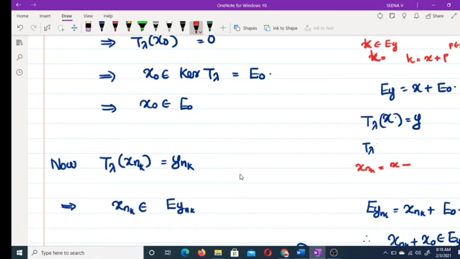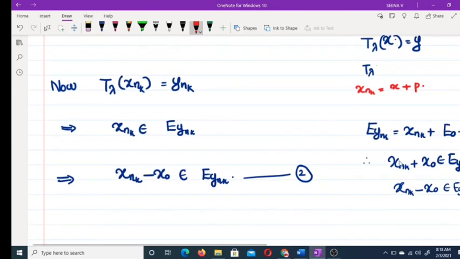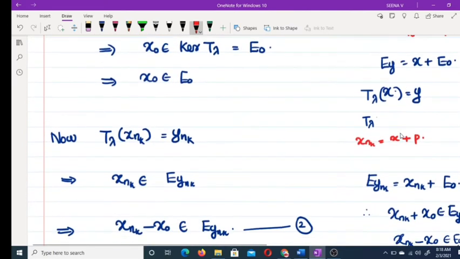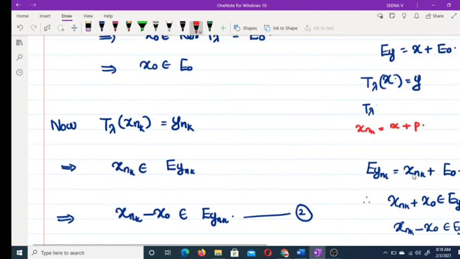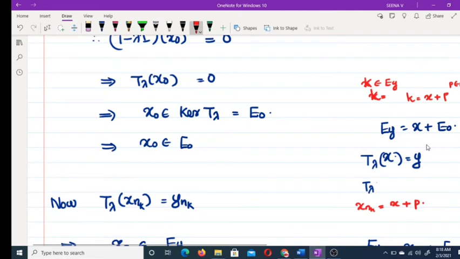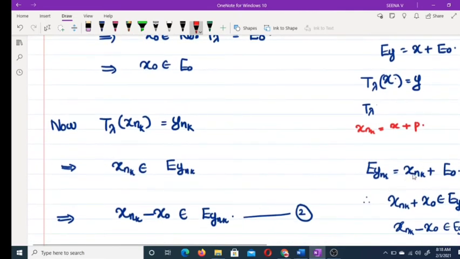That means x_nk you can write as some x plus p. E_y is actually x plus E_0, and E_ynk is x_nk plus E_0, because what is the meaning of this x?